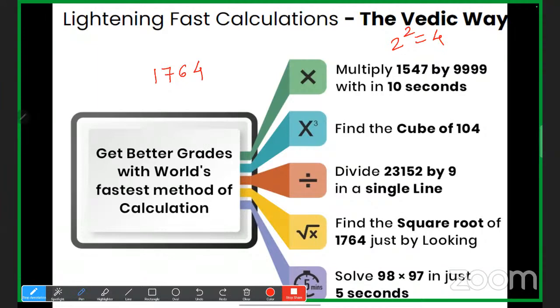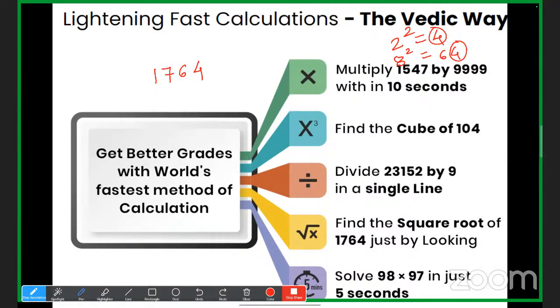And one more number we have, which is 8. What is 8 square? 64. So we have 4 at the unit place. So if it is a perfect square, then the unit place of the square root will have either 2 or 8. Can we say that? Because the square of 2 returns 4 at its unit place, and the square of 8 is 64, so the unit place is 4, right?